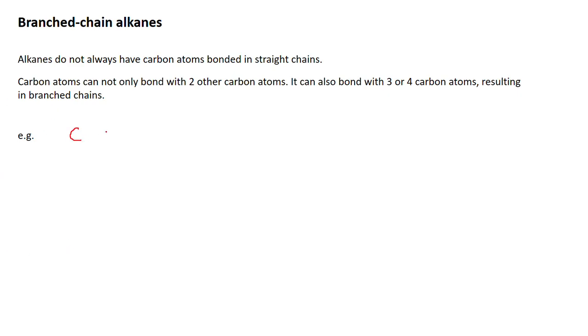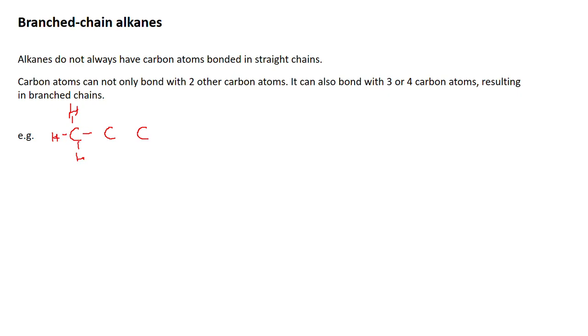So for example, you have an alkane with 3 carbon atoms. What is this called? Should be propane. Methane, ethane, propane. Okay, so this is propane, and I have H at the extremes.